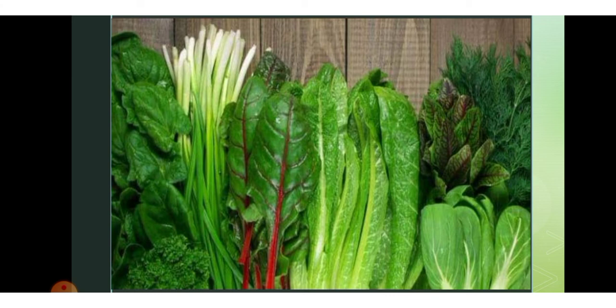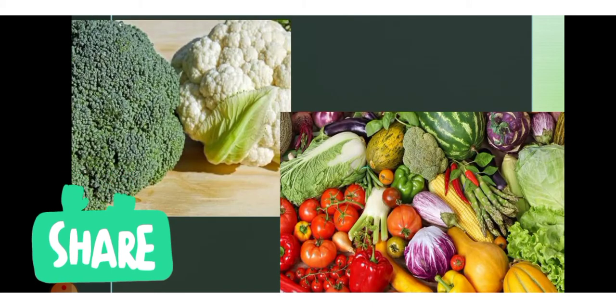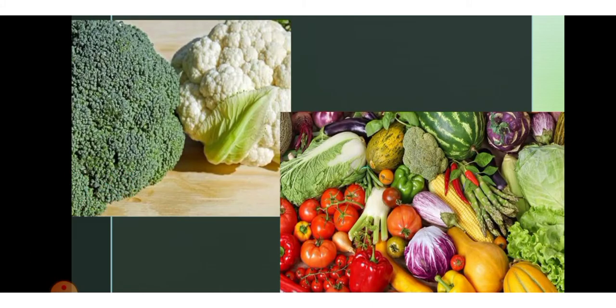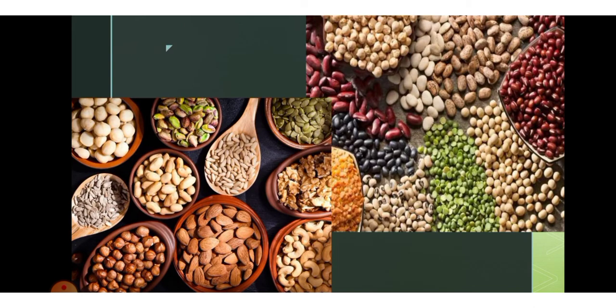These are the leaves which we eat as food. Next, flowers like cauliflower and broccoli, which we eat as vegetables. Fruits like tomatoes and brinjal we also use as vegetables.